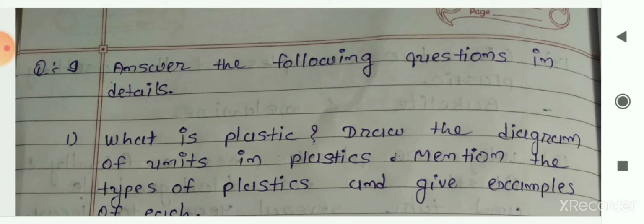So before starting that, let me recall what we had learned in the chapter. We had seen that fabrics are made from fibers, and these fibers we are getting from natural sources and artificial sources. Then we had seen some examples of natural fibers that we get from natural sources, that is plants and animals. The examples are cotton, silk, jute and wool.